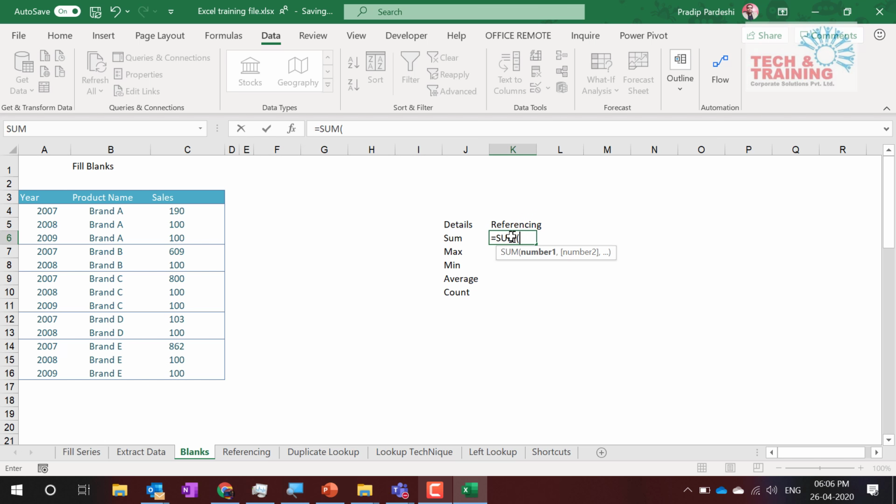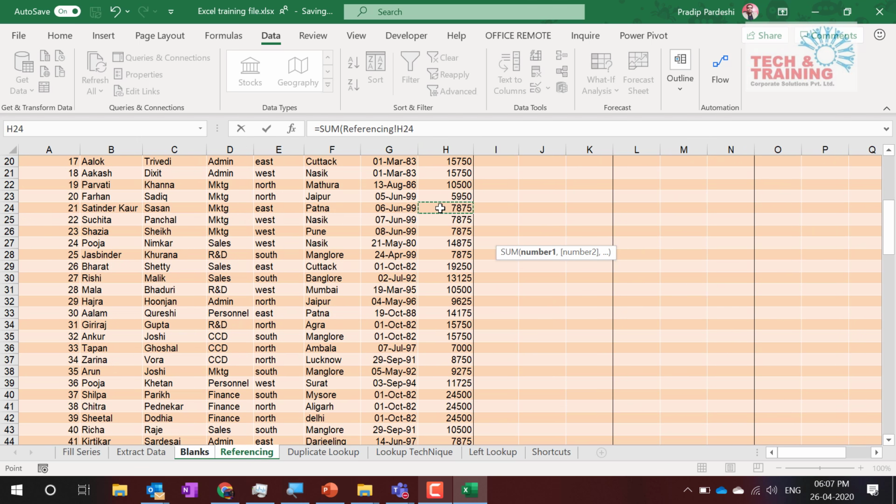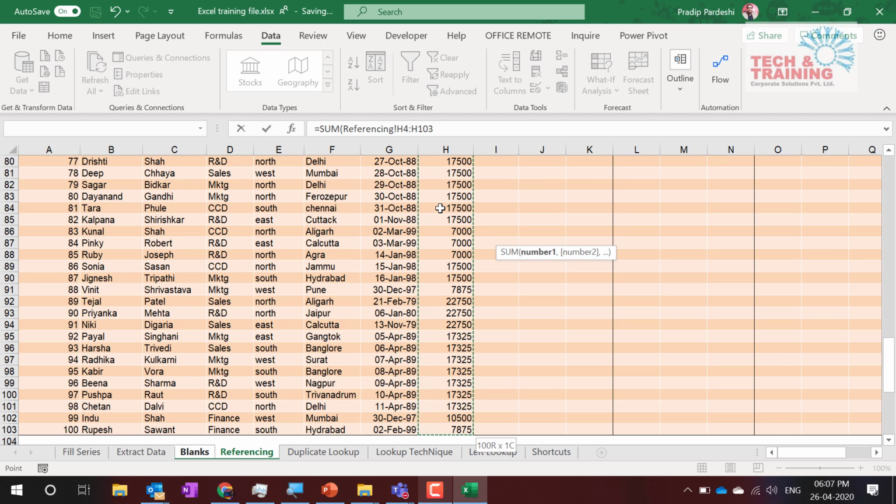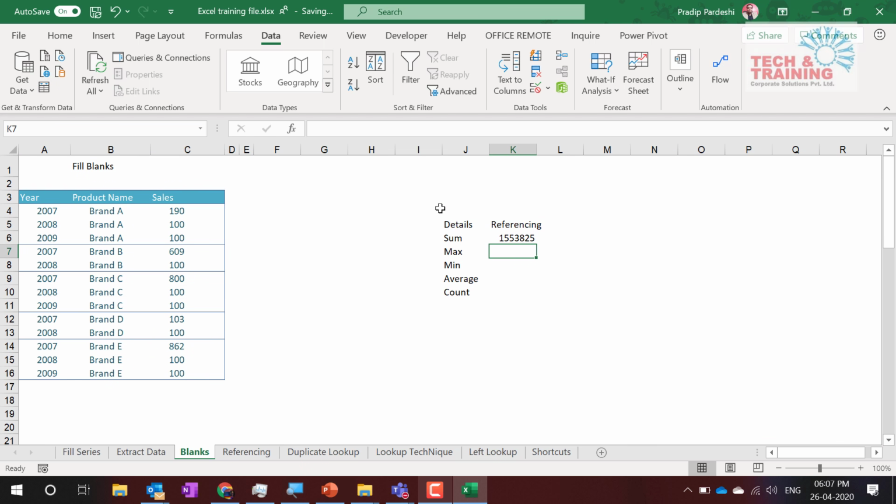After doing sum, I select this entire range, control shift down, enter. I get that value, which is nothing but 15,53,825. That's a simple function. This is nothing but basic Excel that I'm doing.